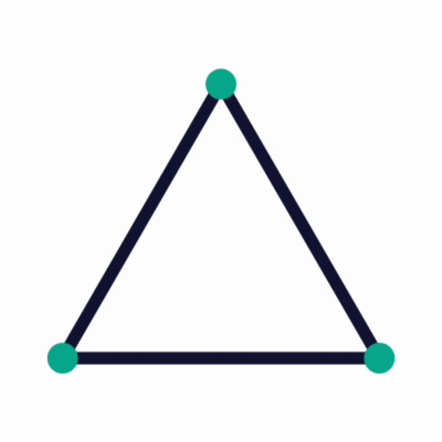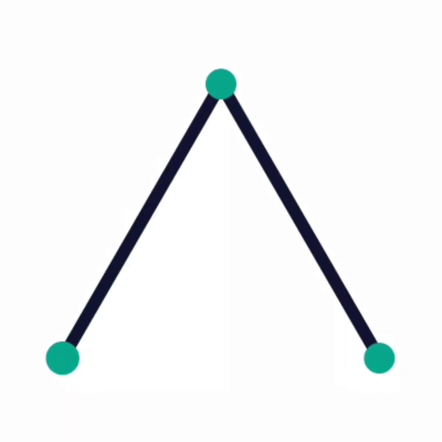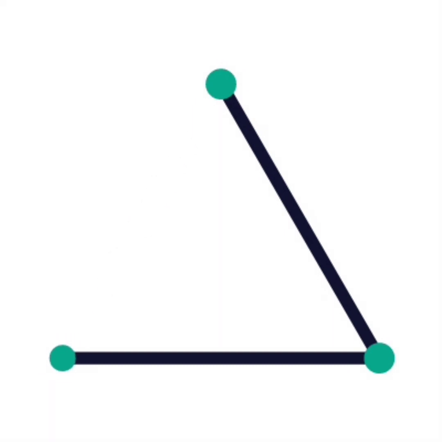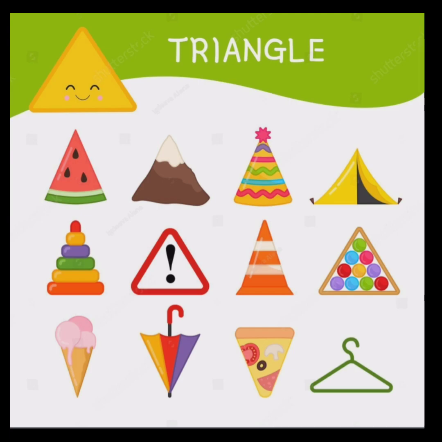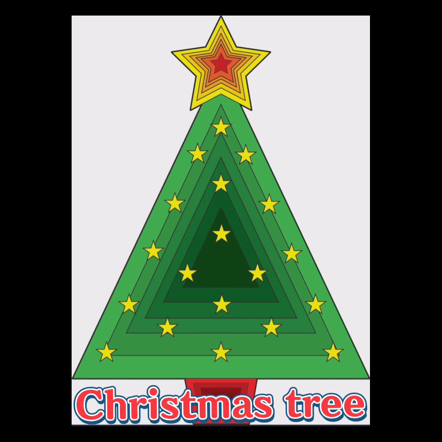I have 3 sides and 3 corners. My 3 sides and 3 corners make me a triangle. You can find me anywhere around your surroundings. For example, you can eat me as a crunchy cracker. You can decorate me as a Christmas tree.